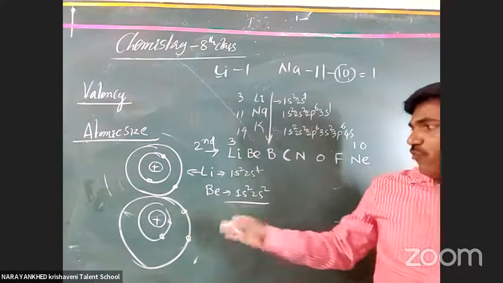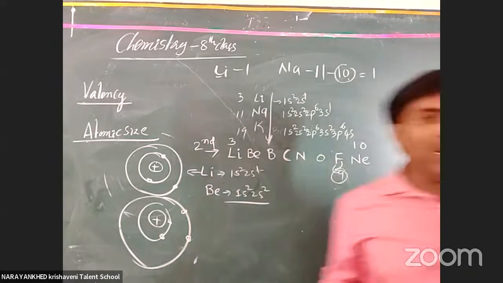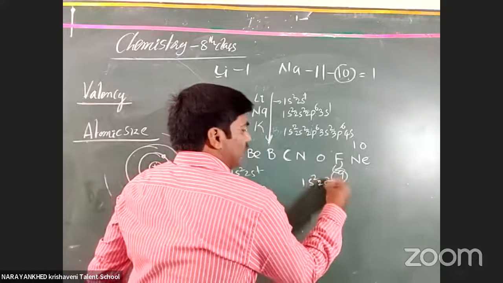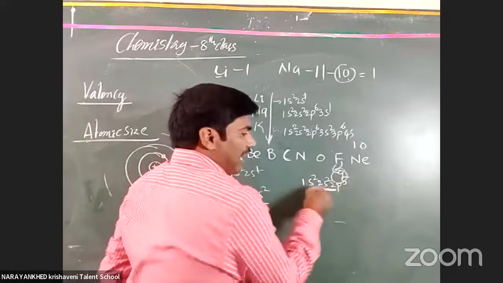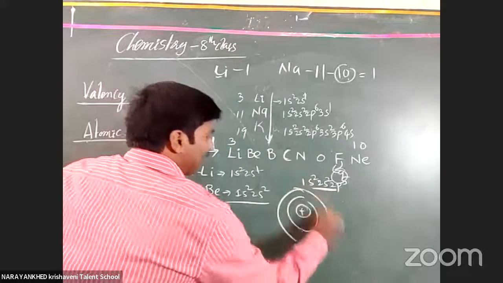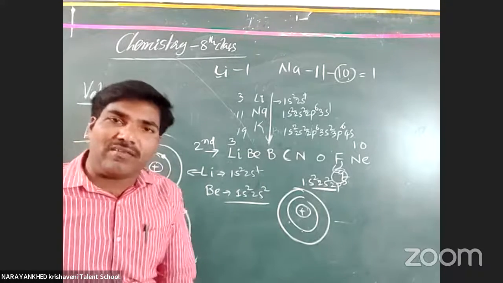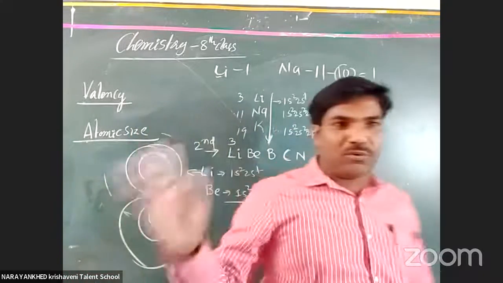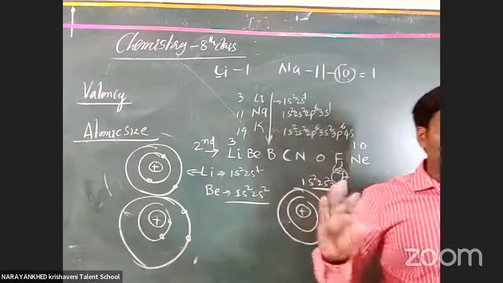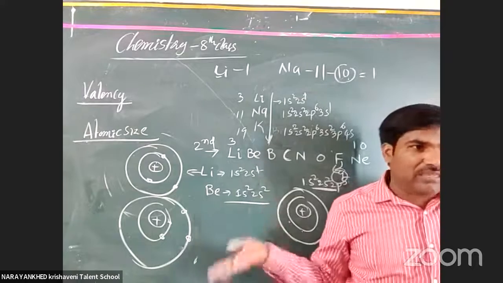Clear or not? Suppose you take fluorine also. Fluorine contains 9 electrons. Now what is the electronic configuration? 1s2, 2s2, 2p5. How many orbits are there? The same as before, 2 only. Are more orbits there? No, only 2 orbits. In a period, when you go from left to right, where are the electrons accommodated? In the same shell only. Clear or not? No other shell is required.